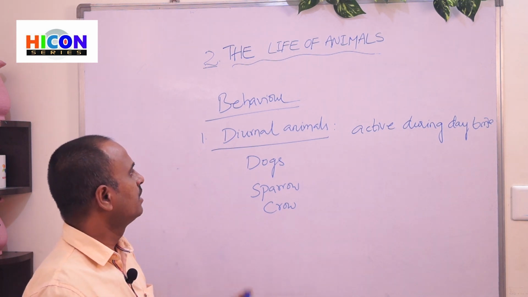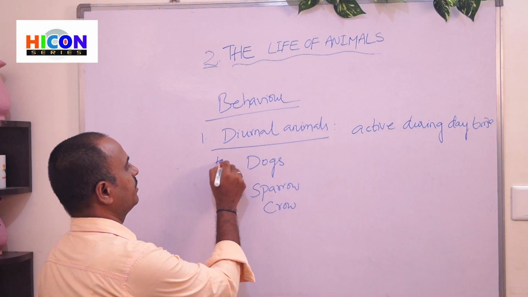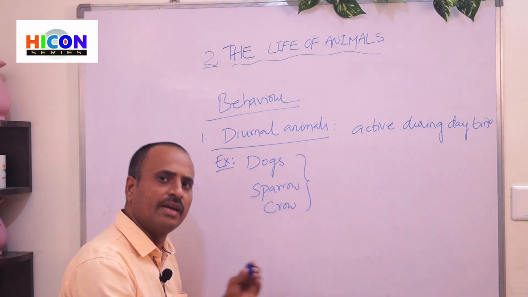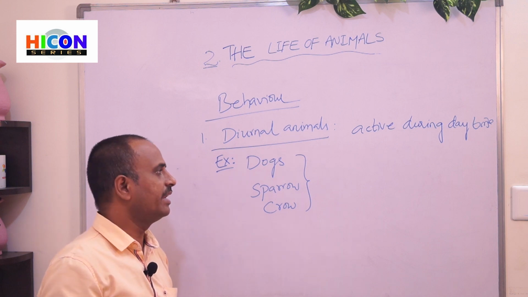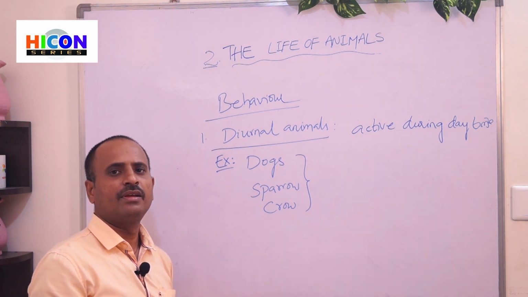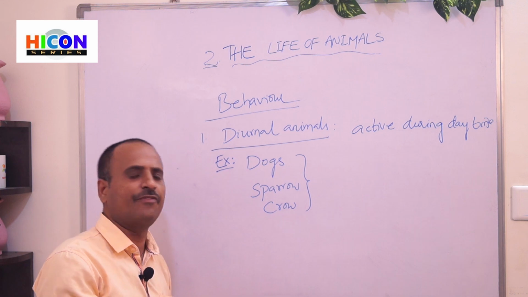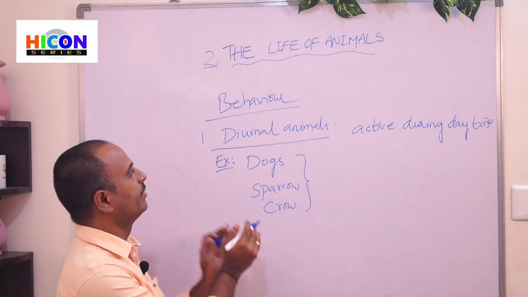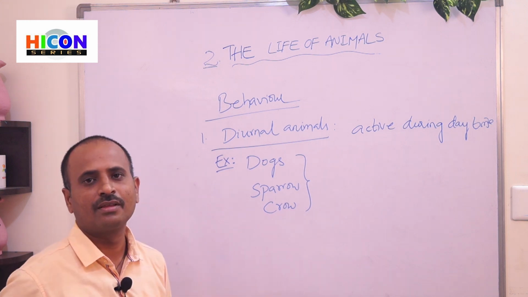These only move in the daytime and they can eat only in the daytime and they will do their daily life activities in the daytime. That's why these animals are named as diurnal animals.